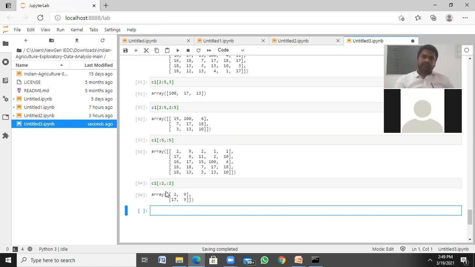In the same way, we can slice from a specific point to the end. Let's say 3 colon comma 2 colon 5. Column-wise it slices 2 to 5, but row-wise it slices from the third row to the end.